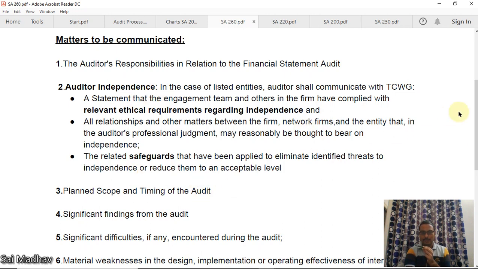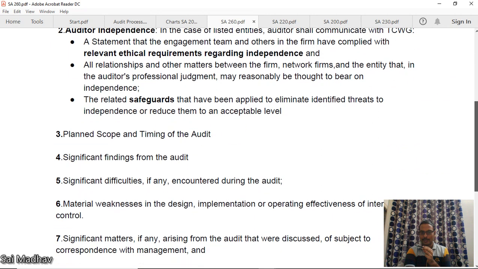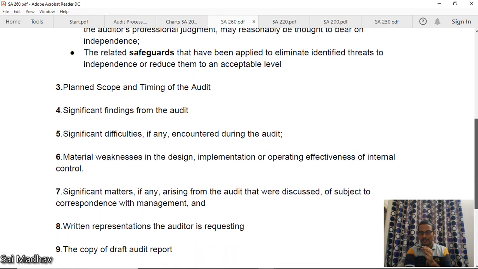Okay. Third one is planned scope and timing of audit. What is the scope of audit and the timing of audit? You have to mention significant findings from the audit. Whether there are significant findings. Okay. Significant difficulties, if any, encountered during the audit. If there are any difficulties, like the management is not responding to you properly, the management is not giving information, okay, then you can report to TCWG.